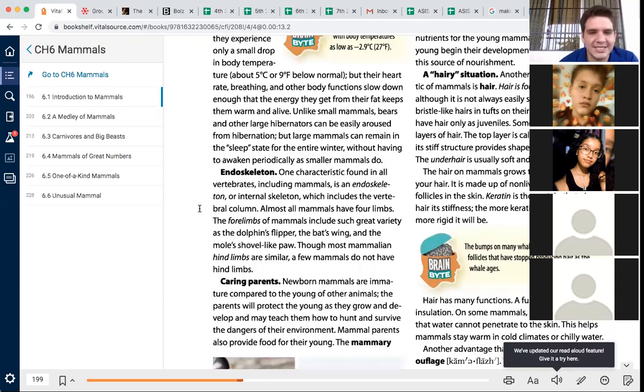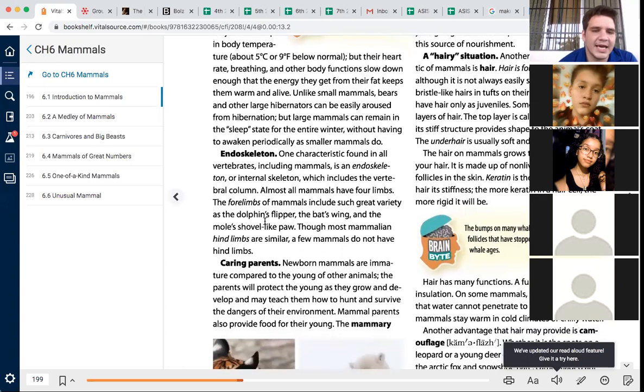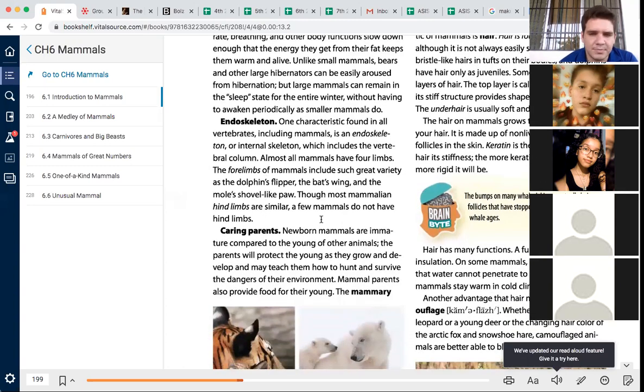Endoskeleton. Endoskeleton is kind of like armor, all right? Kind of like a shell. One characteristic found in all vertebrates, including mammals, is an endoskeleton, or internal skeleton, which includes the vertebral column. Oh, no, I'm sorry, that's exoskeleton. Exoskeleton is like a shell, like what crabs have. Endoskeleton is different. Almost all mammals have 4 limbs. The 4 limbs of mammals include such great variety as the dolphin's flipper, the bat's wing, and the mole's shovel-like paw. Though most mammalian hind limbs are similar, a few mammals do not have hind limbs.